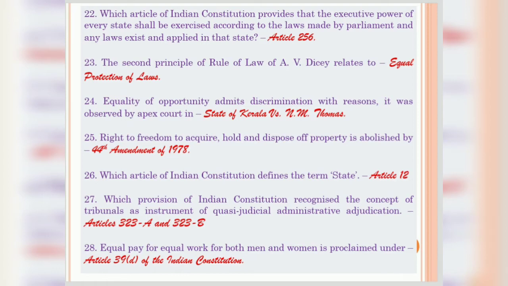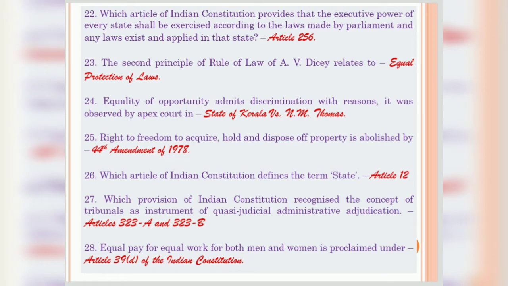Question number 23. The second principle of rule of law of AIBE relates to equal protection of law. Question number 24. Equality of opportunity admits discrimination with reasons. It was observed by Apex Court in State of Kerala versus N.M. Thomas. Question number 25. Right to freedom to acquire, to hold and to dispose of property is abolished by 44th Amendment of 1978.